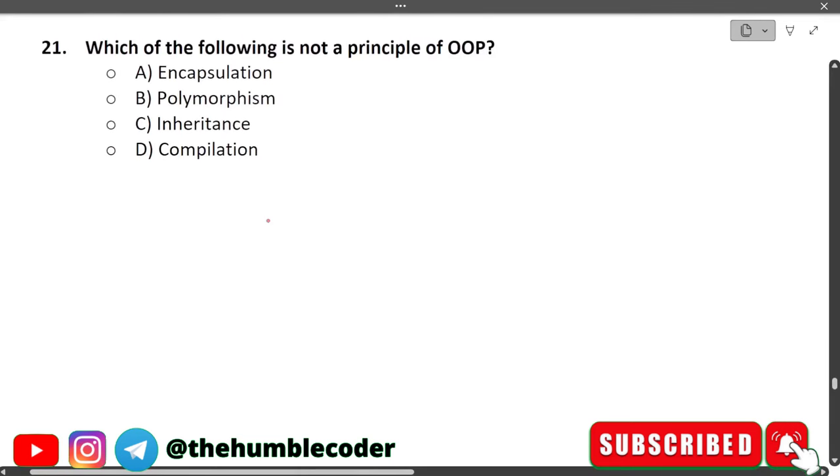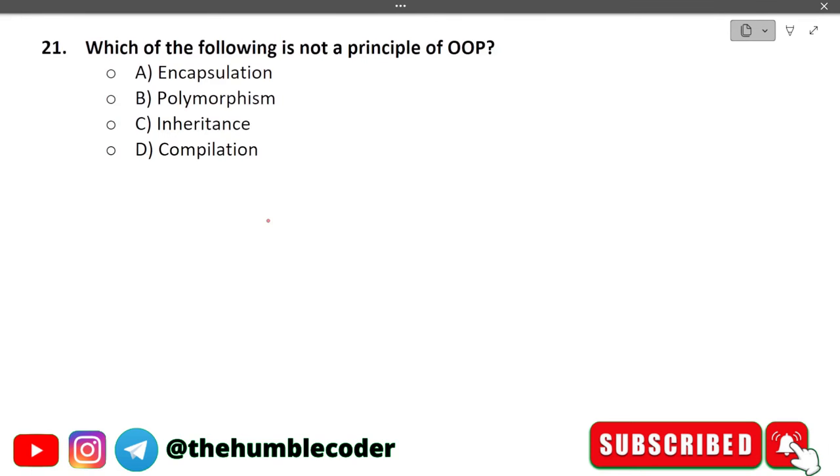Moving on. Which of the following is not a principle of OOP? The options are encapsulation, polymorphism, inheritance, and compilation. Before we move forward, now we are looking at questions related to object oriented programming. Which is not a principle of OOP? You might be aware that OOP has different principles like encapsulation, polymorphism, inheritance, and abstraction, but there is nothing called compilation as a principle of OOP. Compilation is a different thing in itself. That is why answer D is the correct answer.